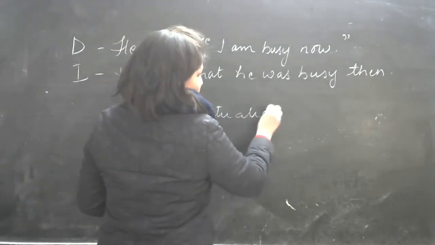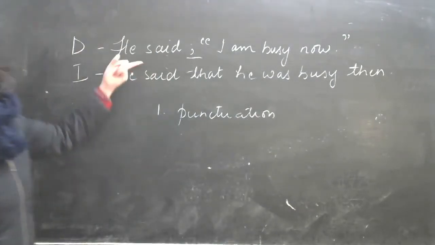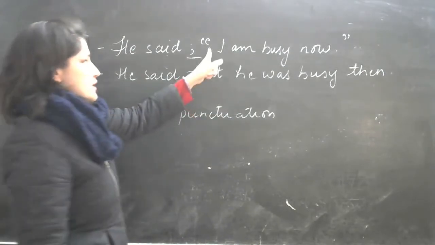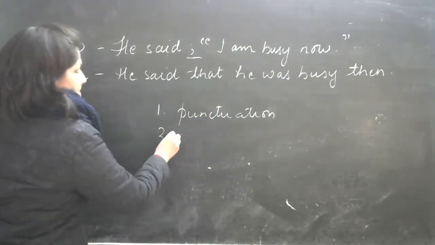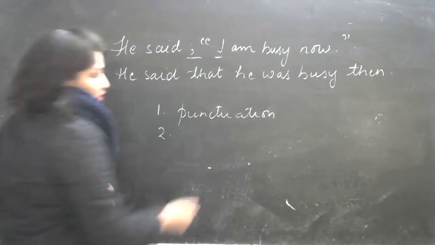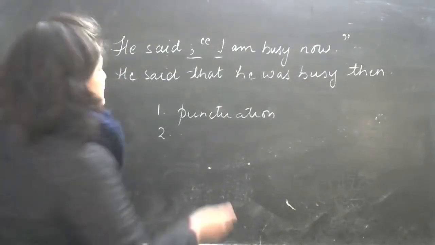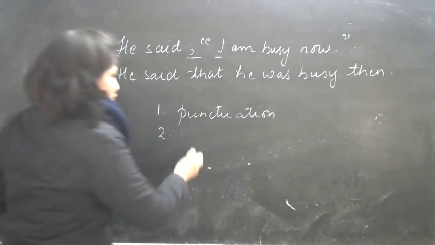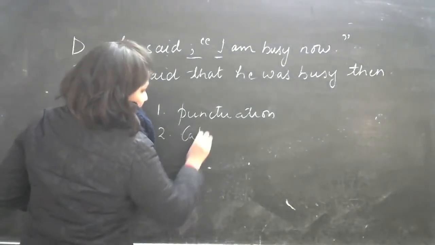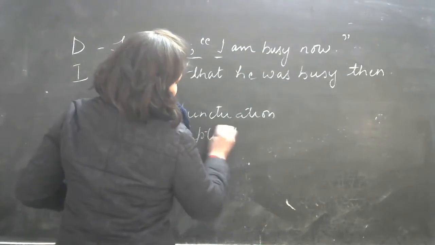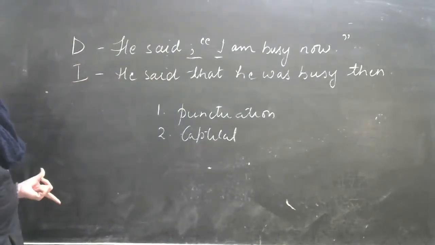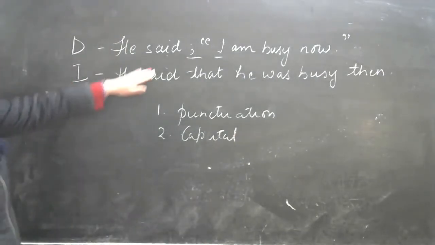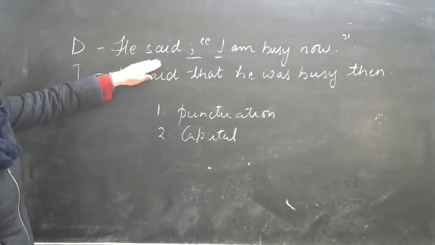Second, this has to be capital. So you can always write the first alphabet after the inverted commas. You have to keep in mind the capital letters.